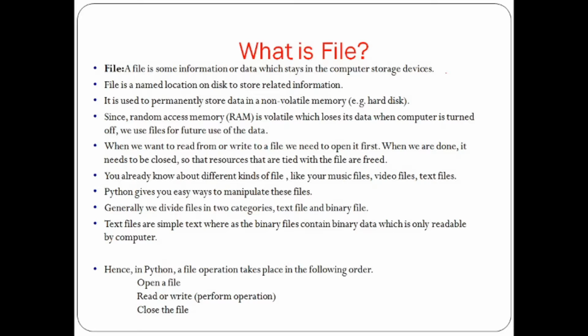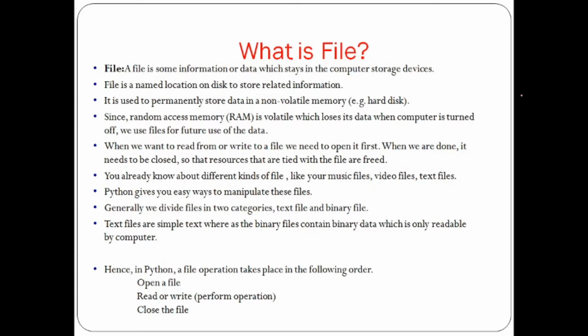It is used to permanently store data in non-volatile memory, for example a hard disk. Random access memory is volatile, which loses its data when the computer is turned off, so we use files for future use of that data. When we want to read from or write to a file, we need to open it first. When we are done, it needs to be closed so that the resources tied to the file are freed. You already know different kinds of files like music files, video files, text files, etc. Python gives you an easy way to manipulate these files.